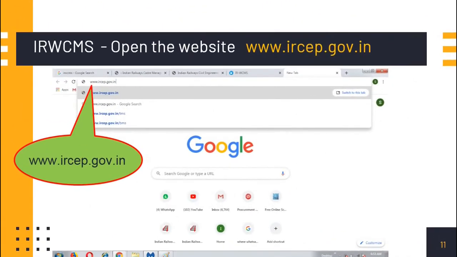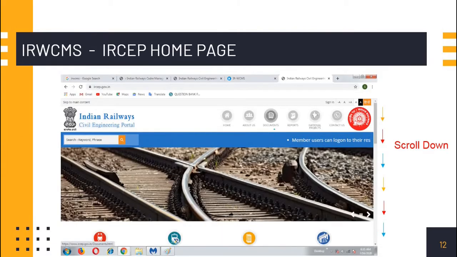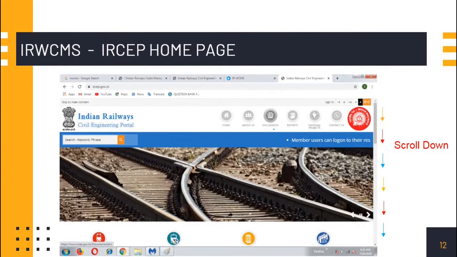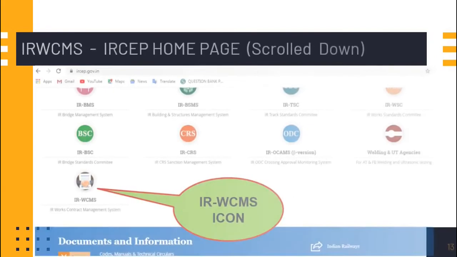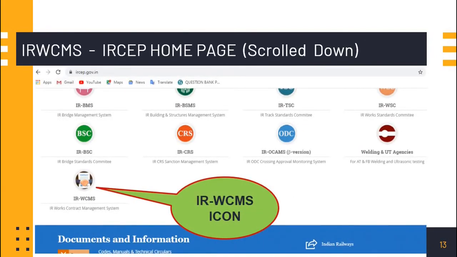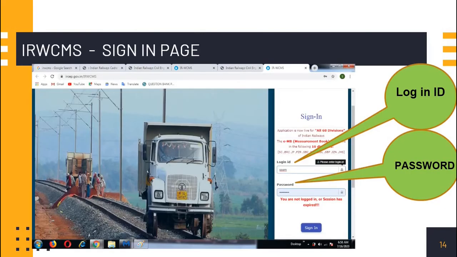So this is how we'll have to log into the IRWCMS module. First, in the address bar, type www.ircep.gov.in. The home page of IRCEP opens up. Scroll down. Once you scroll down, you'll be finding the IRWCMS icon. Click on that. It will direct you to the IRWCMS sign-in page. There you have the option for entering the login ID and password. This login ID and password will be generated for each user by a common administrator who is nominated at the division level.